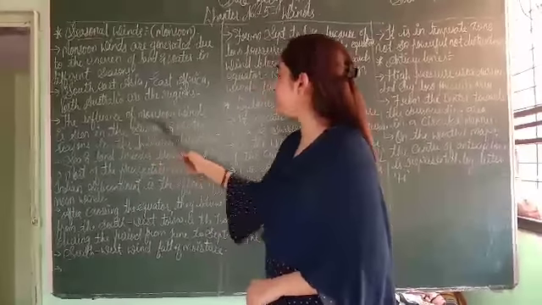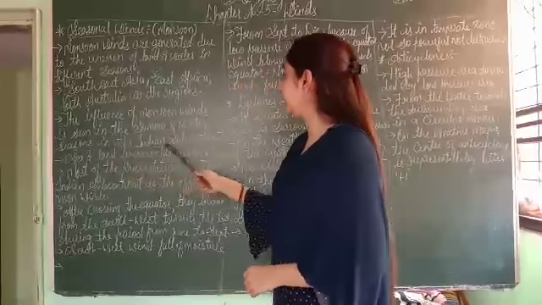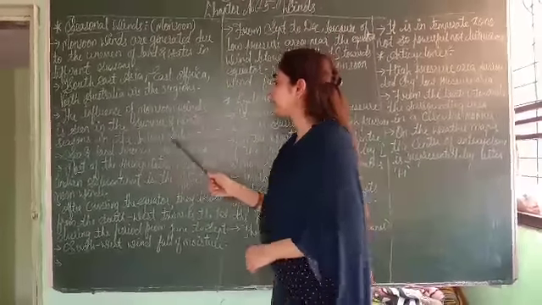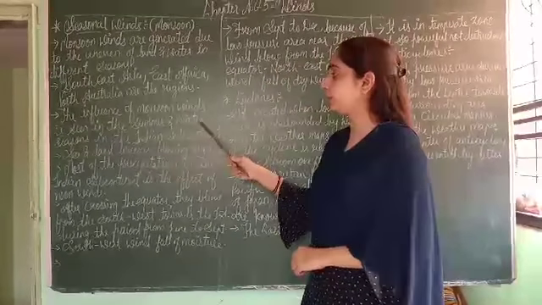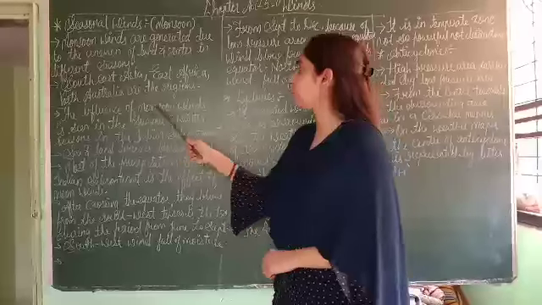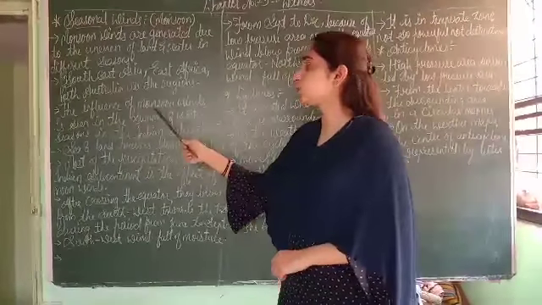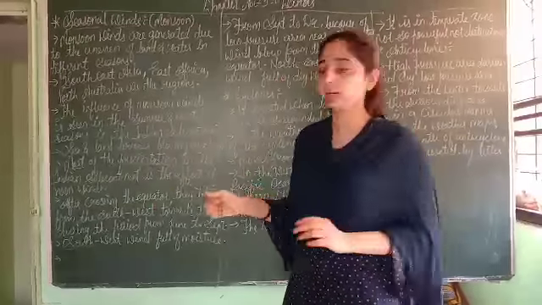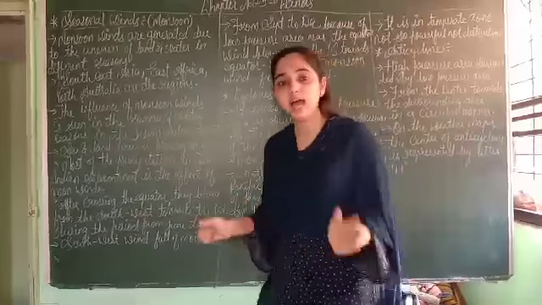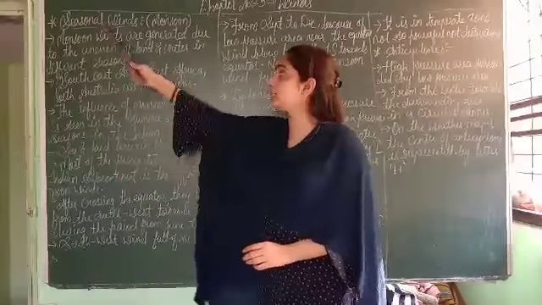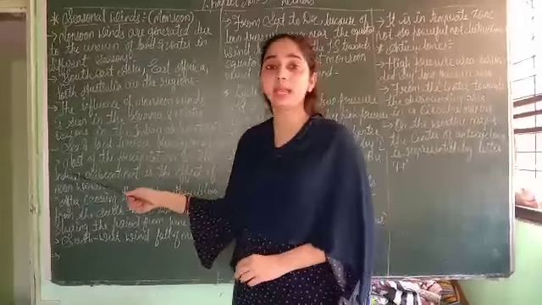The influence of monsoon wind is seen in the summer and winter seasons in the Indian subcontinent. See, in the Indian subcontinent, we can easily see the seasons that are summer and winter. So, in these seasons, the monsoon winds spread. In the summer season and in the winter season, these monsoon winds are influenced by sea and land breezes blowing on a large scale. On a large scale, we can see this seasonal wind, that is sea and land breezes. Breezes is also known as air.